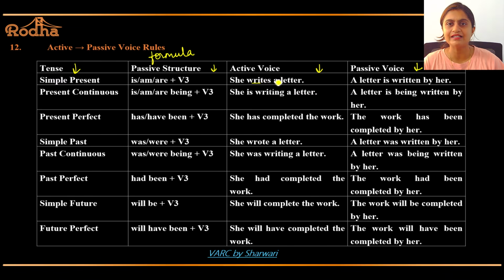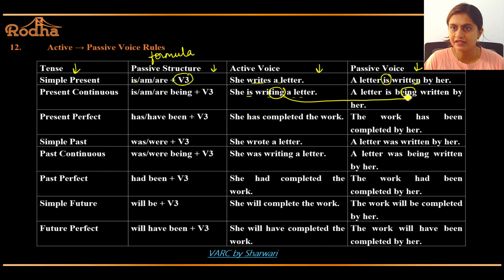See, she writes a letter. Now see, is remains as it is, written. A letter is written by her. Am, is, are plus V3, written. Got it? She is writing a letter. This ing form is going to be transferred here. Being, V3 will remain as it is. A letter is being written by her. Got it?